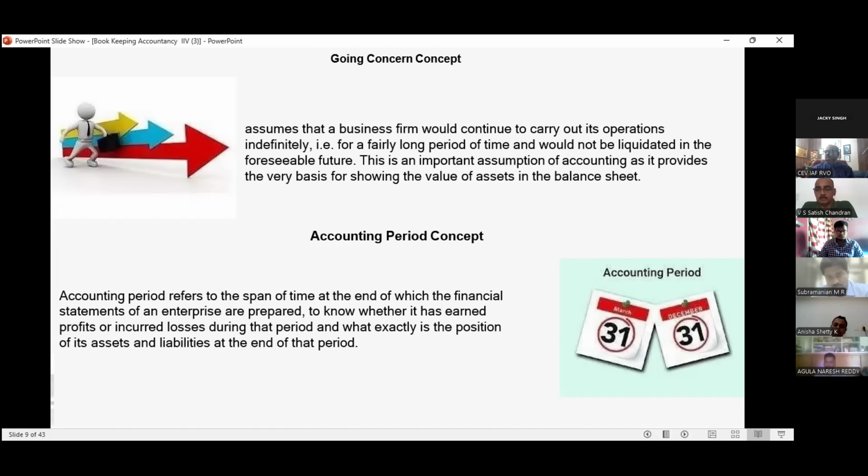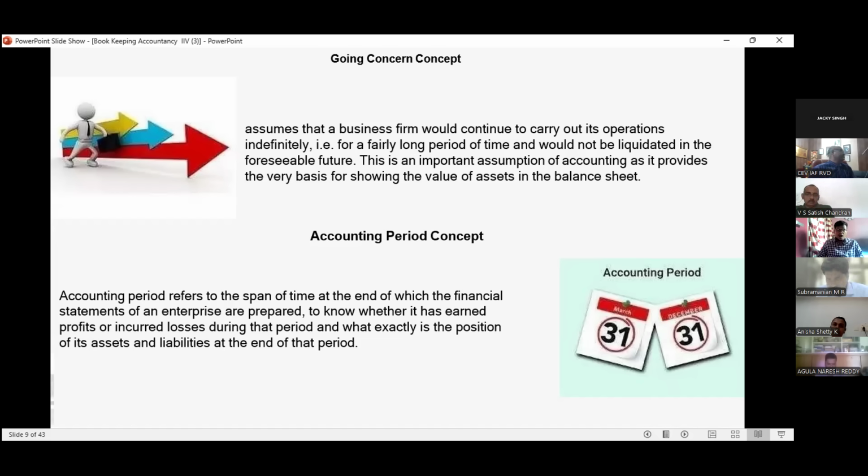Then come to the accounting period concept. We know very well the accounting period. Our accounting period will start from 1st April to 31st March. Accounting period refers to a span of time at the end of which the financial statements of an enterprise are prepared to know whether it has earned profit or incurred losses during that period, and what exactly is the position of the assets and liabilities, that is the balance sheet itself, at the end of that period. End of that period, 31st March only.